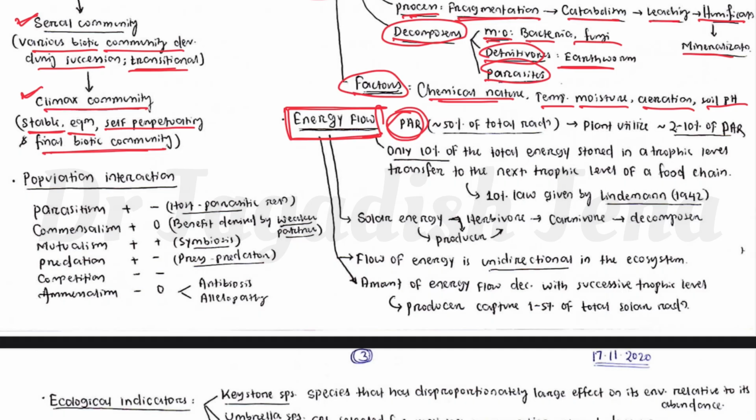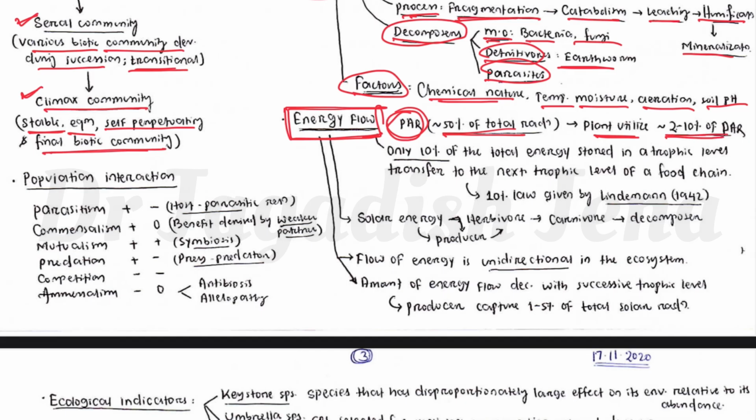In the visible radiation, that is 380 to 760, within that, the 400 to 700 nanometer range is called photosynthetically active radiation, because in that range of wavelength of light, a plant can photosynthesize. That is around 50% of the total radiation we get from the sun, but the plant utilizes only 2 to 10% of the photosynthetically active radiation.